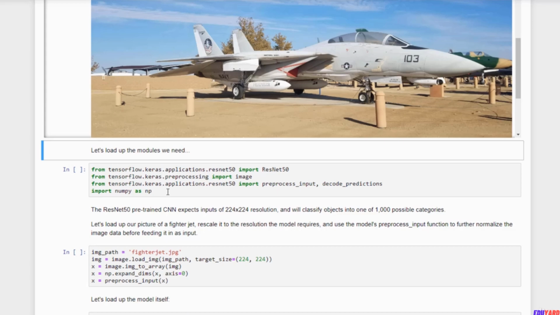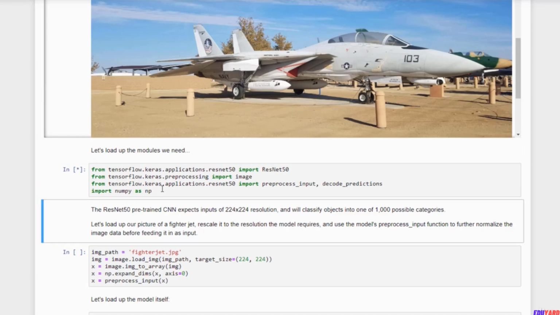So let's go ahead and run that block. Now one limitation of the ResNet50 model is that your input images have to be 224 by 224 resolution. That's in part to make sure that it can run efficiently. It's also limited to one of 1000 possible categories, and that might not sound like a lot, but I think you will be surprised at just how much detail it will give you as to what a thing is.